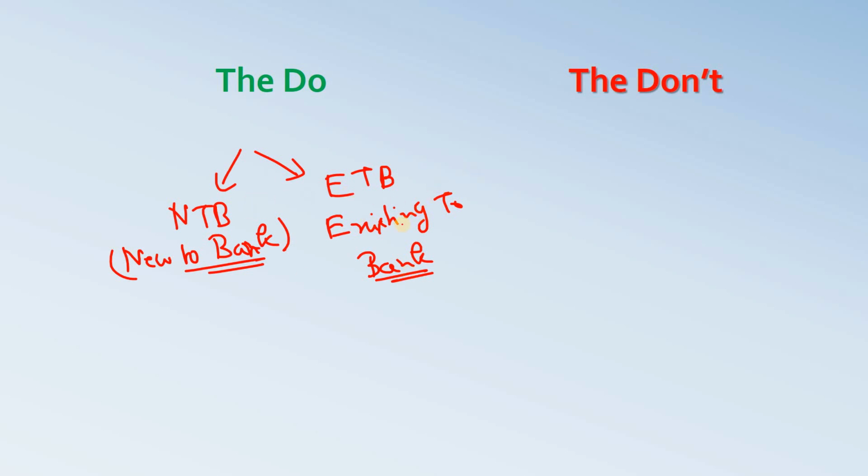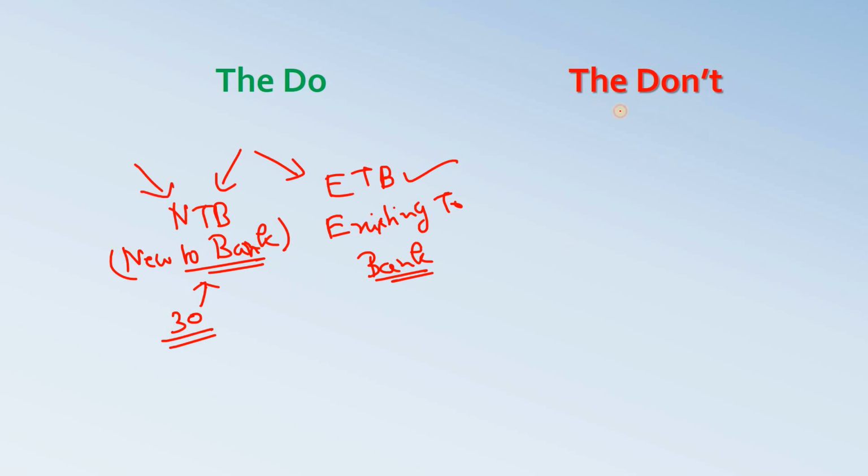So if you are an ETB customer, that is fine if you are not tracking or checking the mails regularly. But if you have opened a bank account recently, that is, if you are an NTB customer, then it is always suggested to check all the email communications, or WhatsApp or SMS communication via various channels. When the bank tries to communicate, it is better to check, because within the first 30 days, the bank tries to complete all the important communication, what a customer should know, right? So pay very good attention if you are an NTB customer.